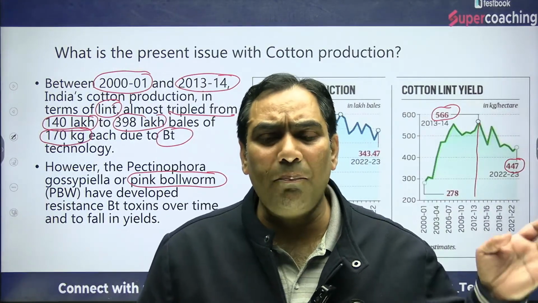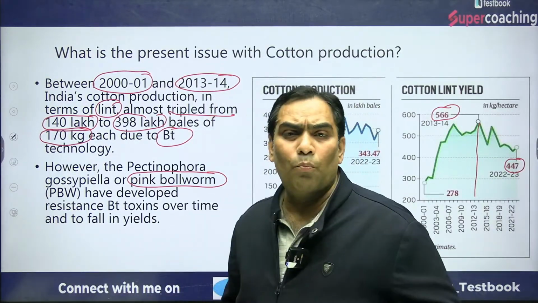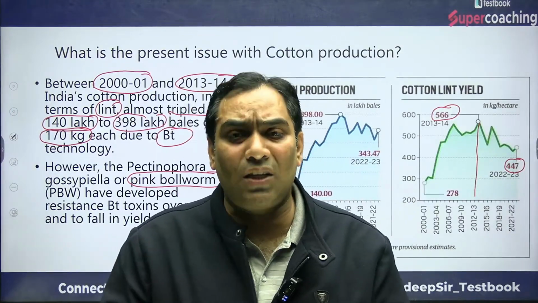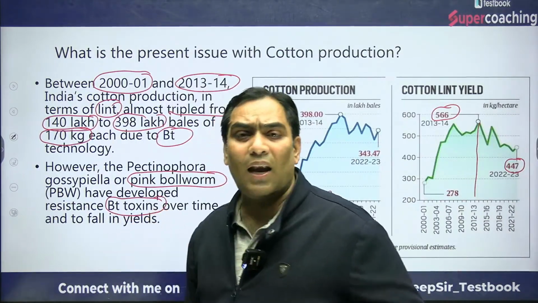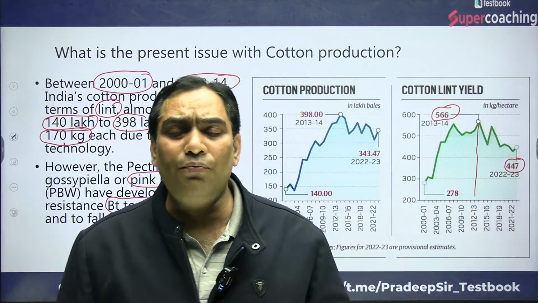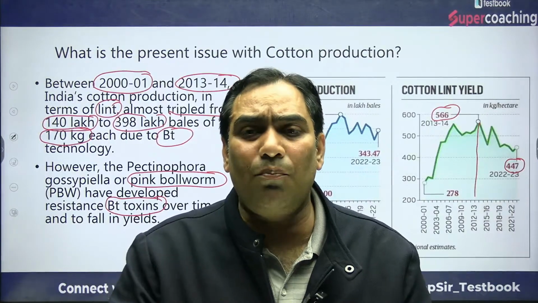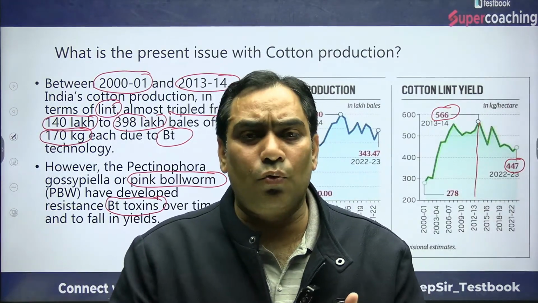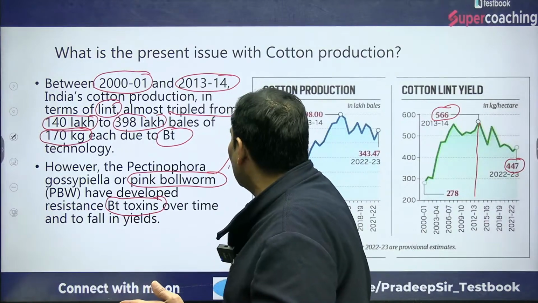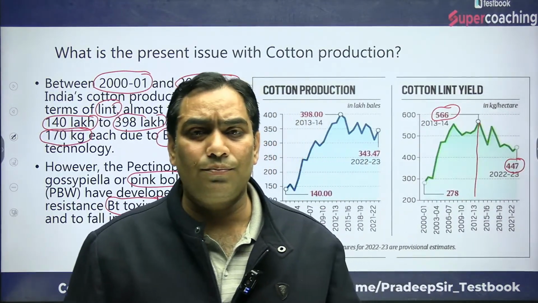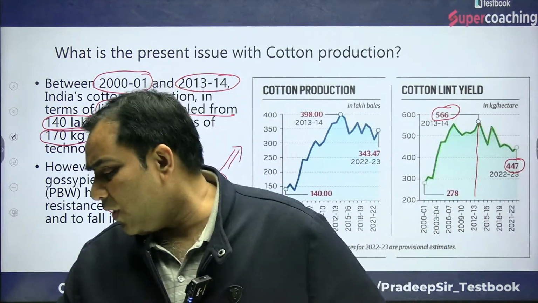But over a period of time, the pink bollworm has developed resistance to the BT toxin. Because of that, the productivity is not what it used to be in the period of 2001 to 2013-14. Because this insect has developed resistance to the BT toxin, productivity has reduced. That is the reason.